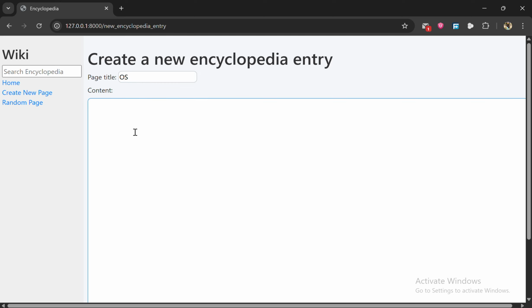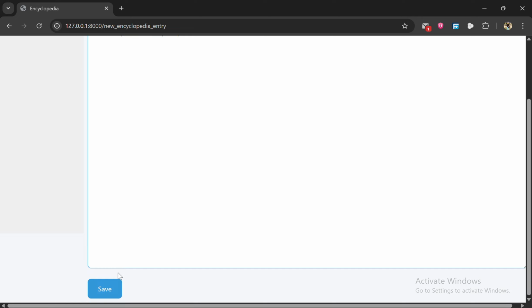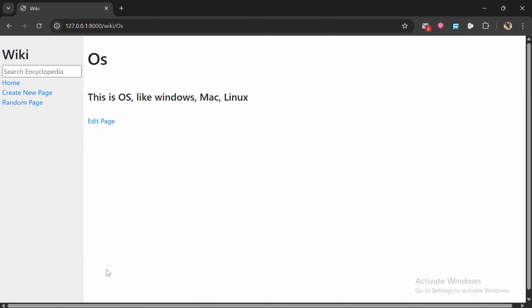And here, this is an operating system, for example Windows, Mac, Linux, and so on. If I click save, it's okay and it's right. This is OS, the title of my entry, and this is the description or content.